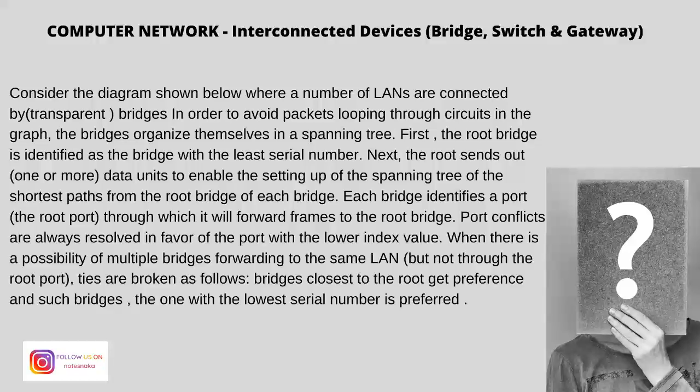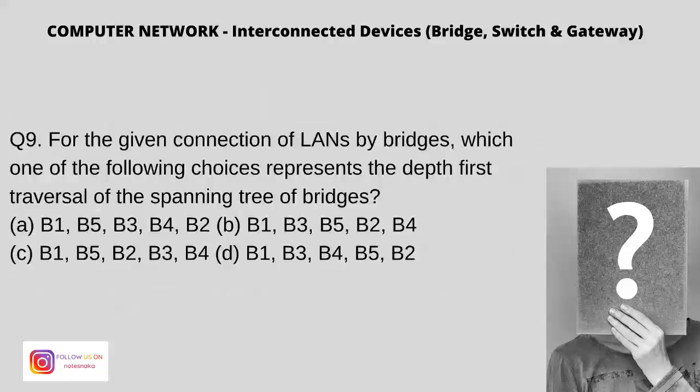When there is a possibility of multiple bridges forwarding to the same LAN but not through the root port, ties are broken as follows. Bridges closest to the root get preference, and between such bridges, the one with the lowest serial number is preferred. So, moving on to its first question. For the given connection of LAN by bridges, which one of the following choices represents the depth first traversal of the spanning tree of the bridges?